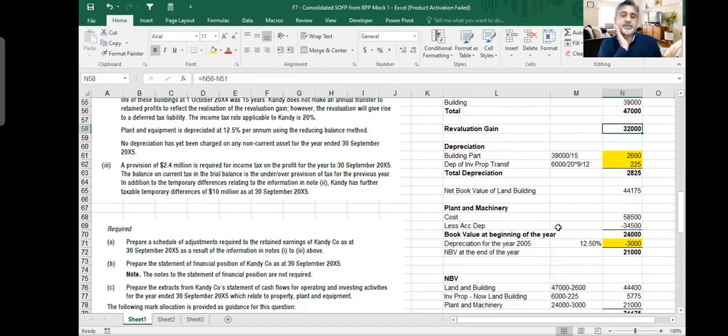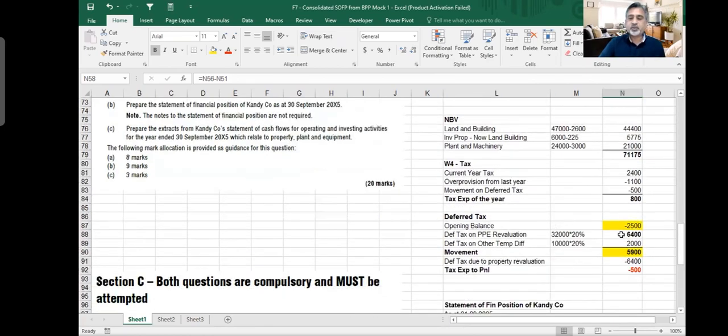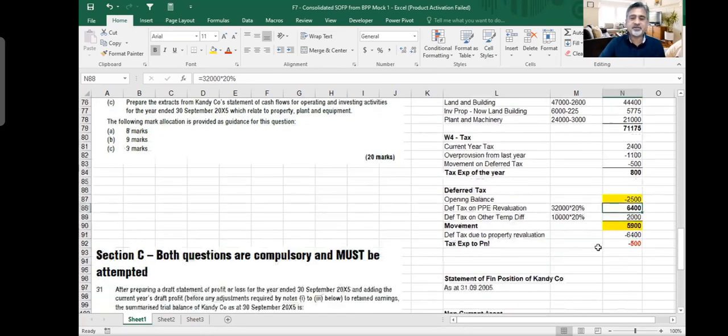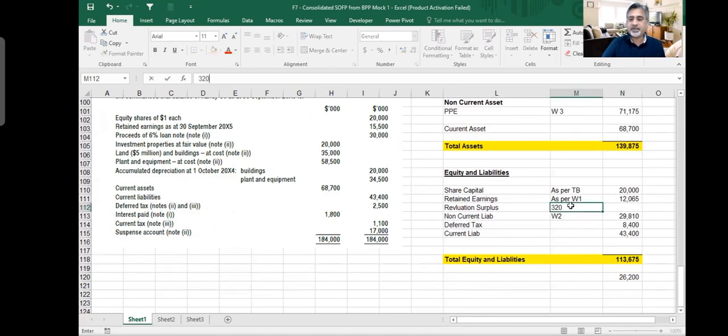But then what happened? You had some deferred tax on revaluation surplus as well. Yes, we must subtract. Your net revaluation surplus is 32 million minus the 64 because you have to pay tax on that. So when you make your revaluation surplus, 32 million minus the deferred tax on that, which means 32 million into 20%. So you should always speak about net of tax here. So that makes me now have a difference of only 600. Where is that difference coming from? 600. Now it's a small difference, and still it is on this side. There is something wrong on this side.